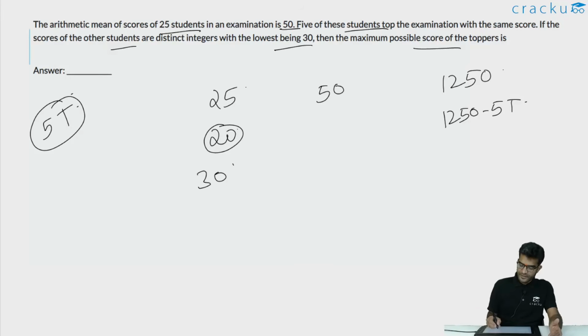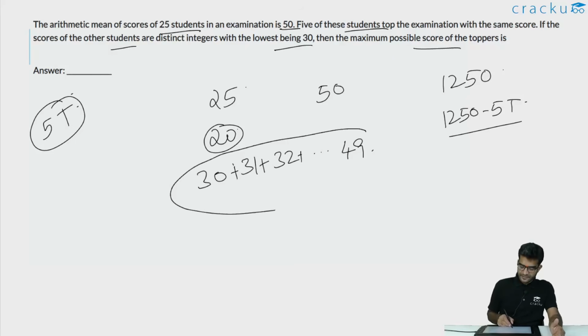So we are trying to maximize the scores by the toppers. So as you are trying to maximize the scores by the toppers, you would want to minimize the scores by the remaining 20 people. So the remaining people would have to score 30 plus 31 plus 32 plus dot dot dot till 49. What is the minimum value of this? What is the sum of these 20 students? That is, what is the value of 30 plus 31 plus dot dot dot till 49? That will be equal to 20 divided by 2 into 30 plus 49.